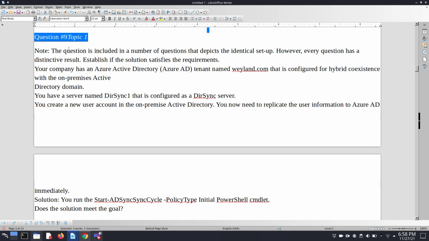So question number 9 is: your company has an Azure Active Directory tenant named Wayland.com that is configured for hybrid coexistence with the on-premises Active Directory domain. You have a server named dirsync1 that is configured as the dir sync server. You create a new user account in the on-premises Active Directory. You now need to replicate the user information to Azure Active Directory immediately.